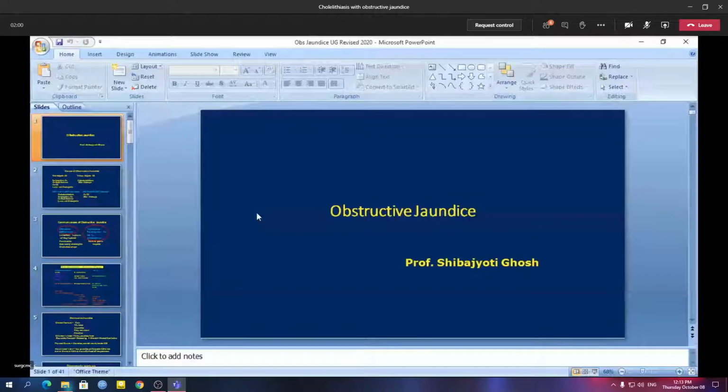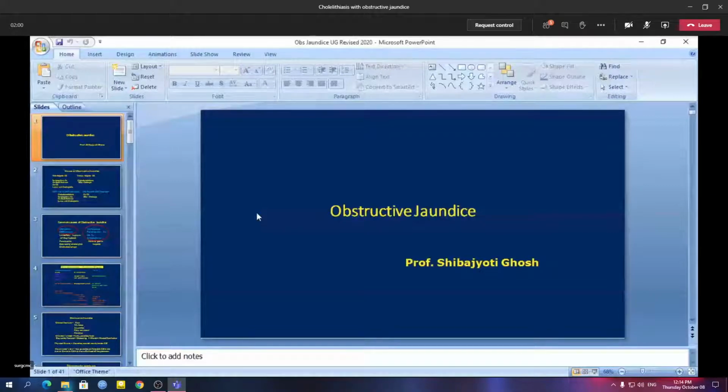Sometimes in surgical problems, you may also be asked about the preparation of a case of obstructive jaundice. So this is one of the very important topics in surgery for the final MBBS examination. But in standard surgical textbooks, you won't find a chapter on obstructive jaundice from which you can read nicely and answer questions nicely for your examination. So I think you should be very attentive and listen carefully to today's discussion.